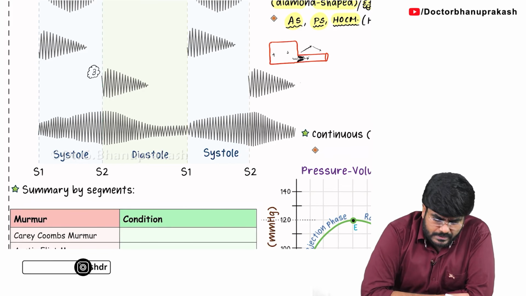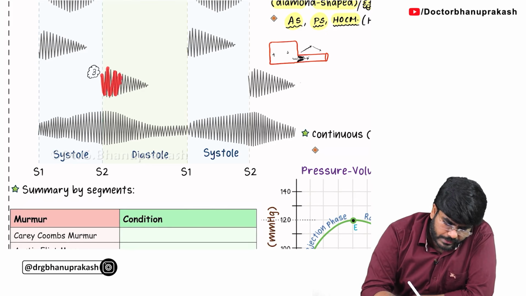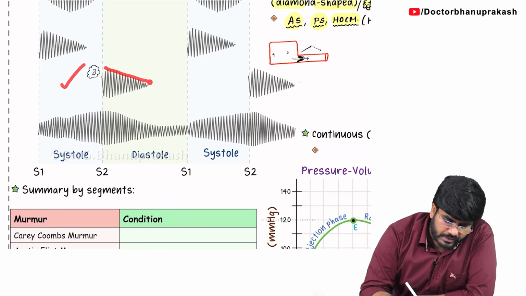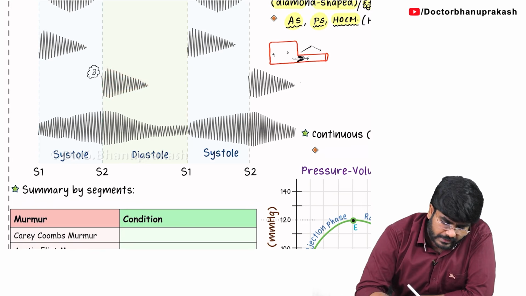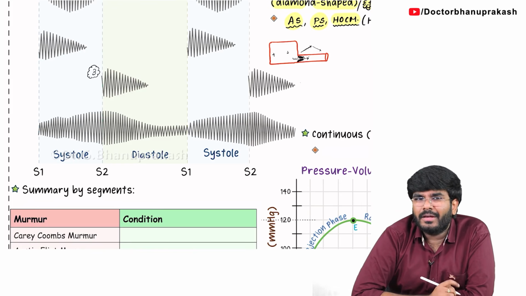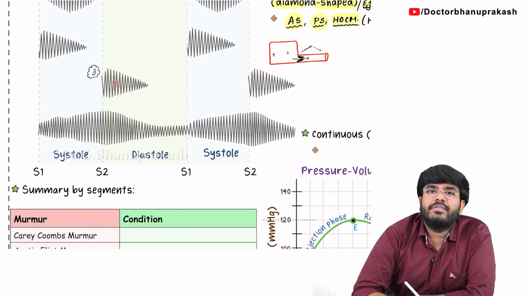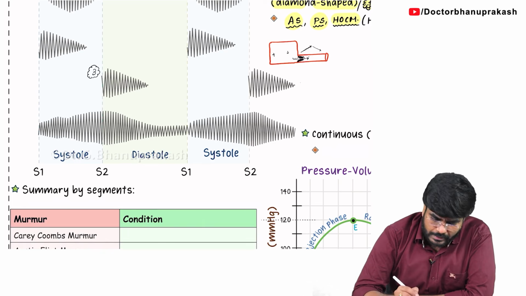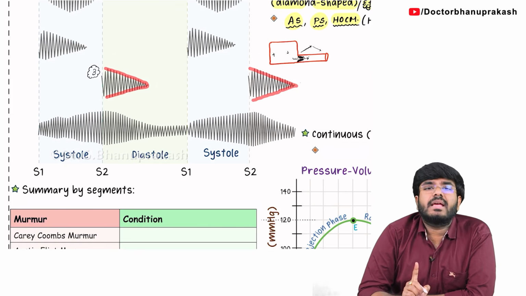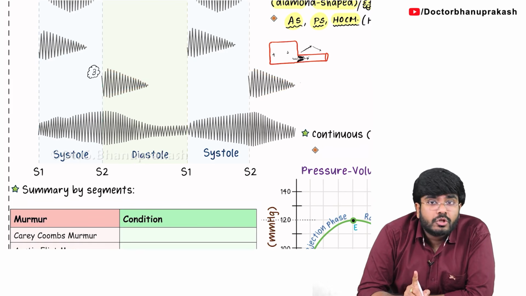Tell me, guys, the murmur which I am showing you here: is it happening during the phase of systole or during the phase of diastole? Yes, definitely this murmur falls under the phase of diastole. So it is a diastolic murmur. Look carefully, this murmur is happening in the early phase of diastole, so it is an early diastolic murmur. Not only that, let me give you more information. The murmur intensity is not rising but declining. So it's an early decrescendo diastolic murmur.